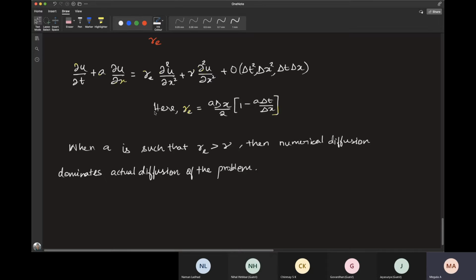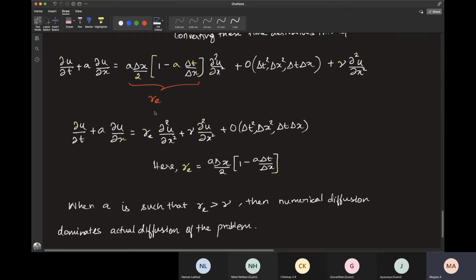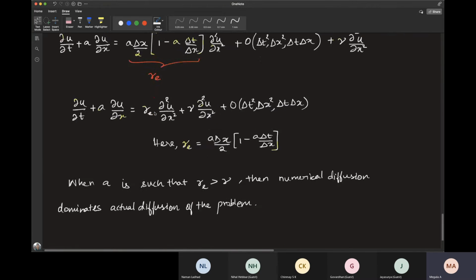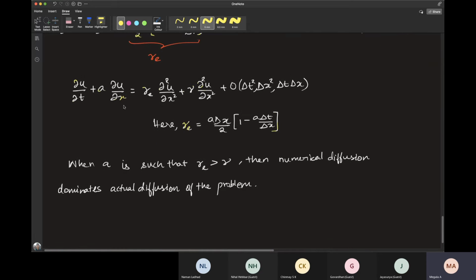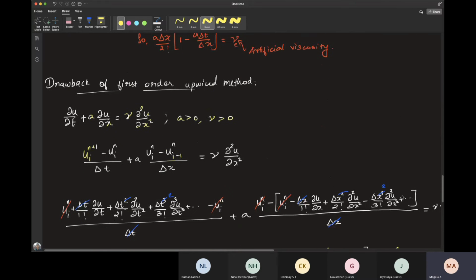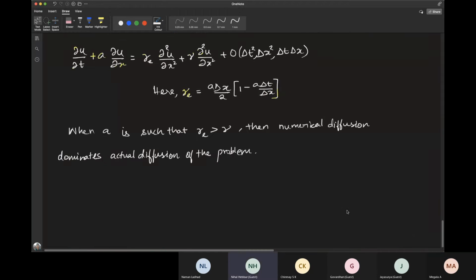So that is one drawback of the first order upwind method. And also it's governed by A, your convection coefficient. Artificial viscosity is governed by the wave speed A. So any doubts here on artificial viscosity and numerical diffusion? No. Any doubt? Okay.